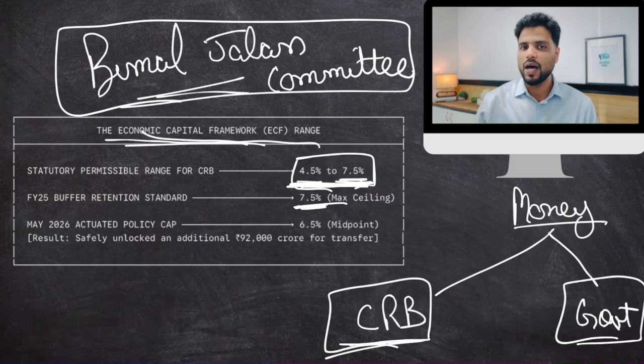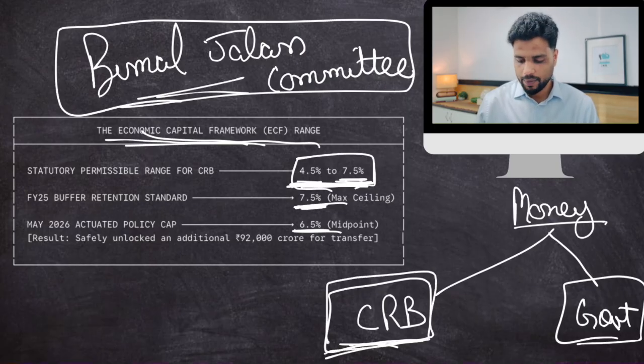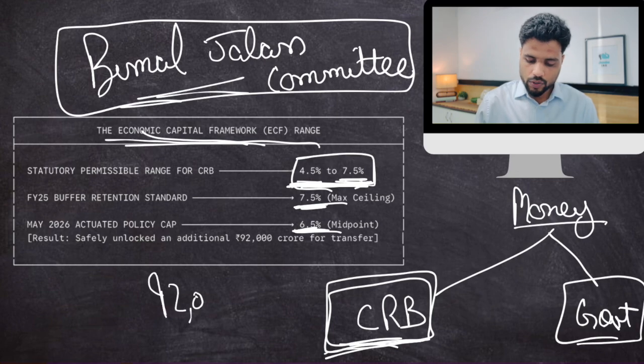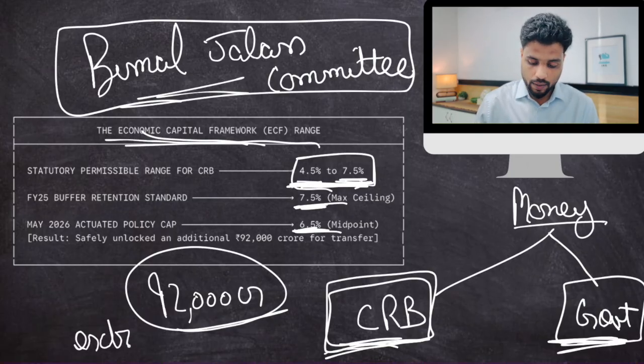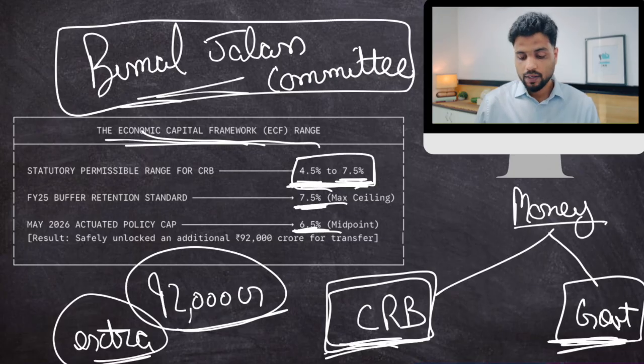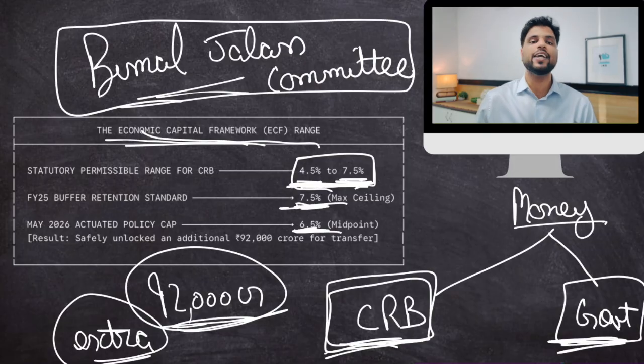Now, the ceiling is 7.5%, remember. But this time around, RBI decided to reduce that ceiling to 6.5%. So earlier, RBI used to save 7.5% to CRB. Now, RBI reduced that by 1% to 6.5%. This unlocked another 92,000 crore in surplus, which was transferred to the government. This is the extra amount. Otherwise, if they had kept it at 7.5%, this 92,000 crore extra wouldn't have been generated. So this is reason number one, that RBI decided to reduce its CRB.